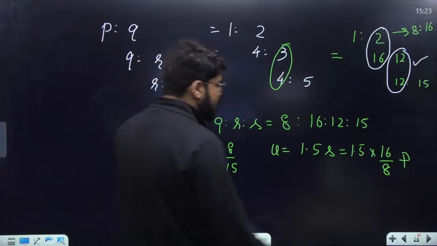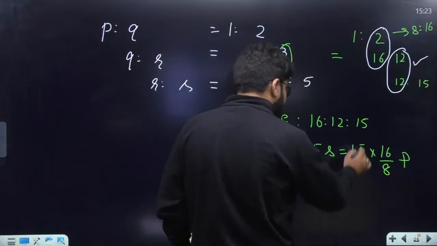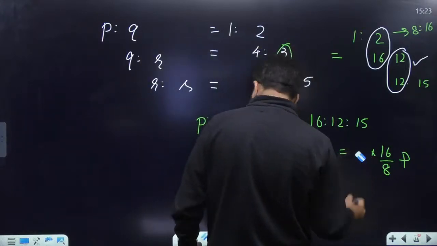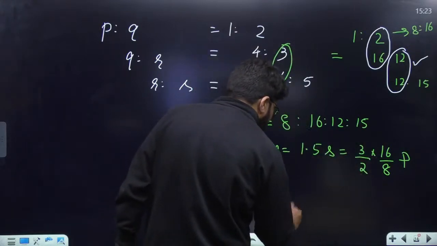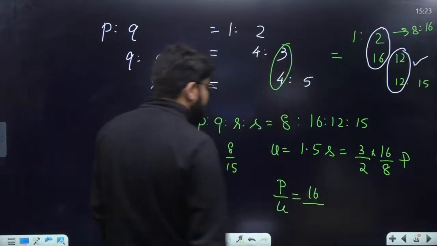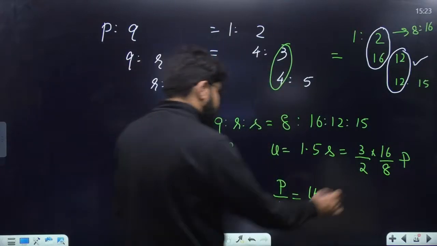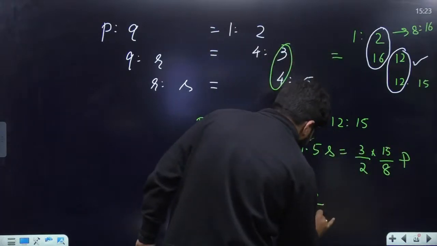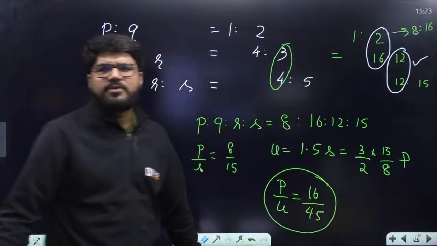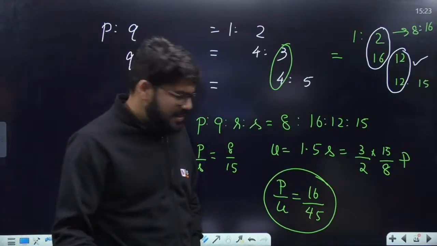So what is the correct answer, guys? Let us write this as 3/2. P upon U is turning out to be 16 divided by, sorry, this was 15, right? This part is 15 by 45. 16 upon 45. Check the calculations. Correct answer? Yes.